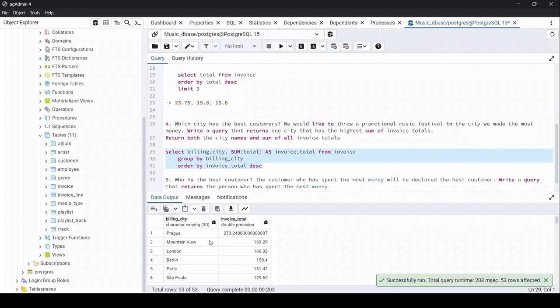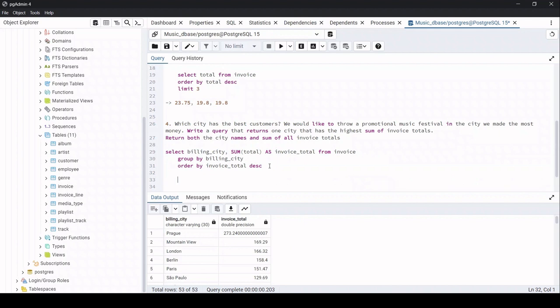Right, so we can see that the city Prague has the highest invoice total, followed by Mountain View, which has 169.29, and the others. Okay, so here we have found the answer. So the answer is Prague.